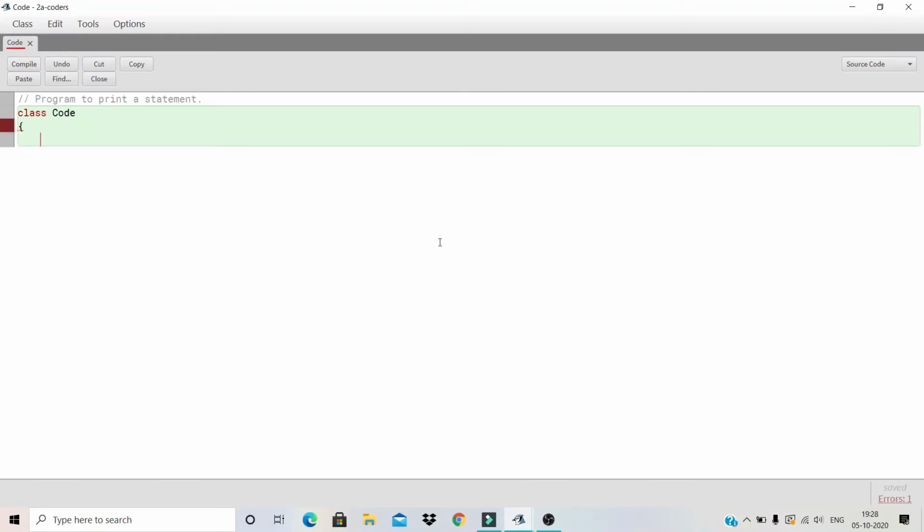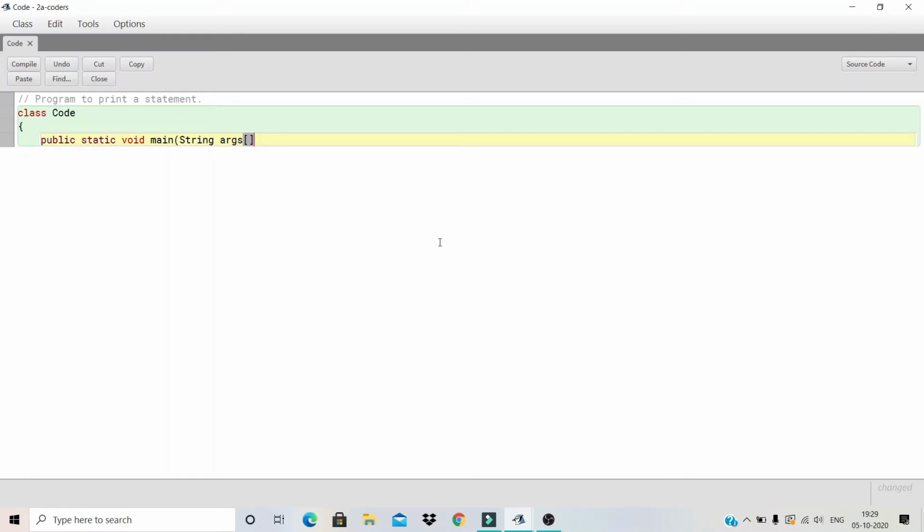Then inside this body of the class, we write the main method. The main method is this real big line: public static void main. Then in brackets we write String args, then two box brackets.